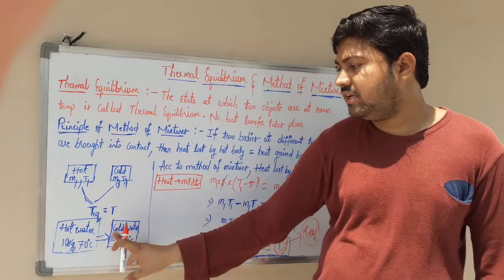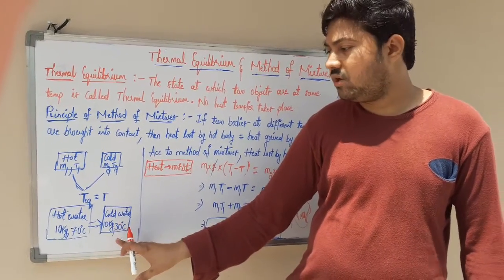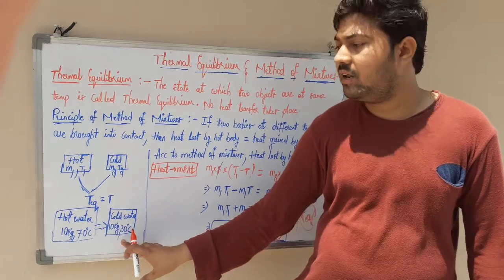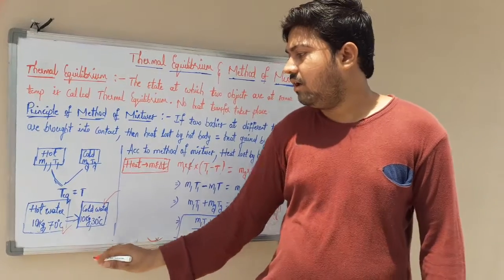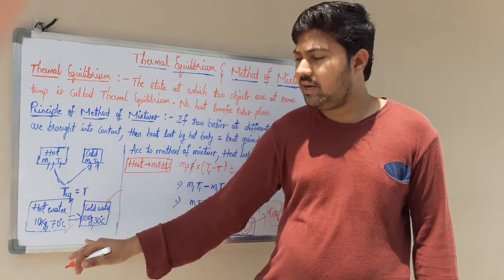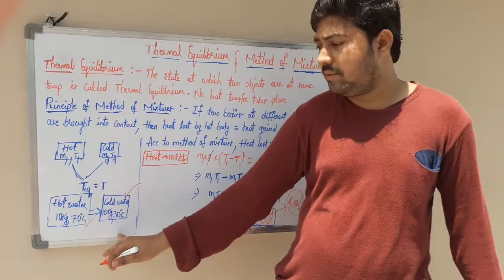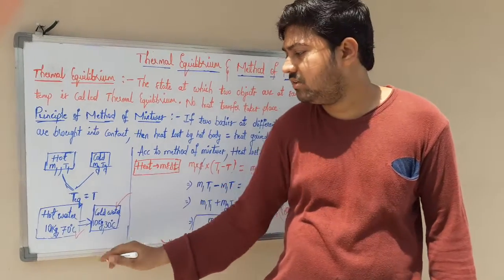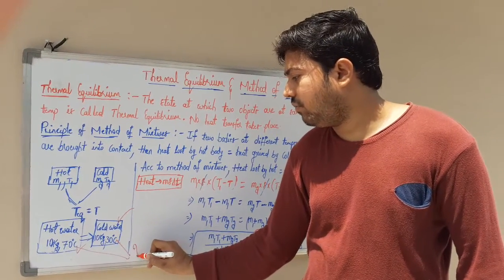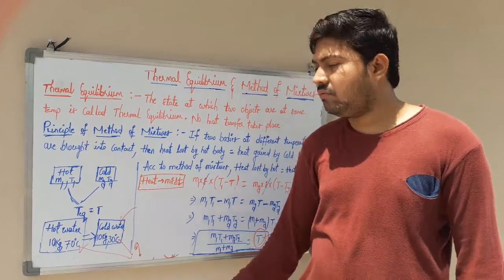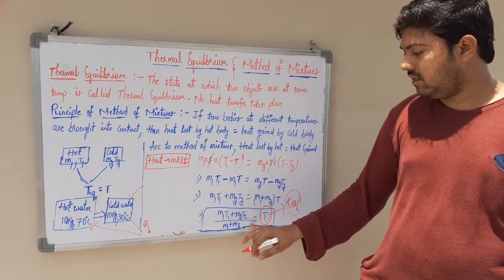For example, you are mixing cold water of mass 10 kg, and the temperature of this cold water is 30 degrees centigrade. If you are mixing these two substances, hot water at 70 degrees centigrade and cold water at 30 degrees centigrade, then you need to say what the final temperature is. You need to solve for the final temperature. I'm giving you a clue: please use this formula to find the final temperature.